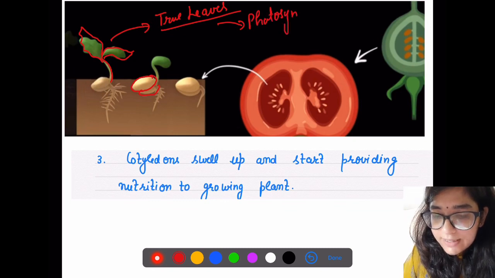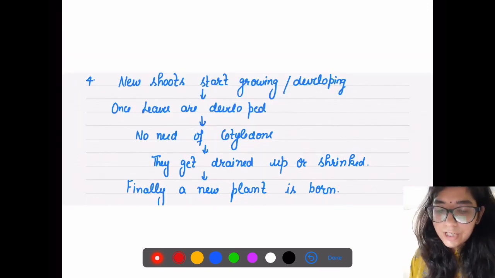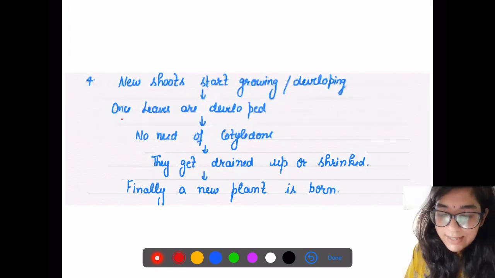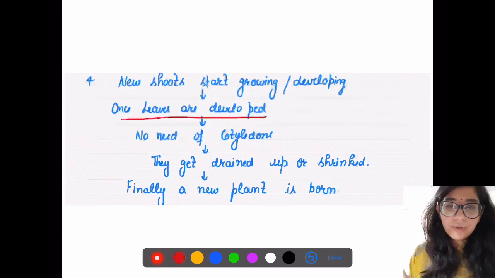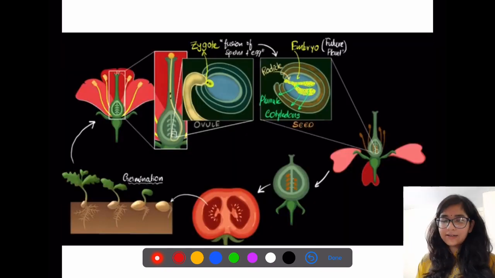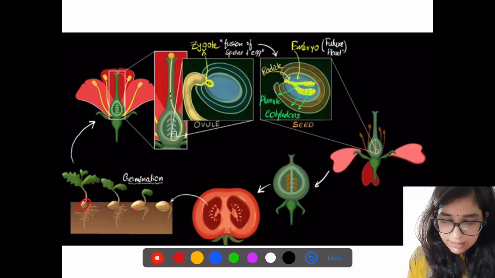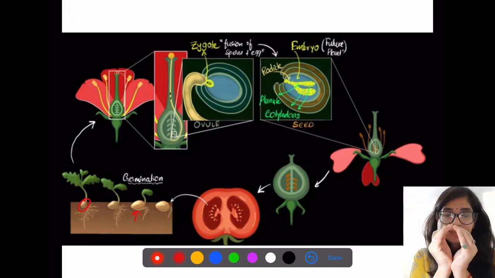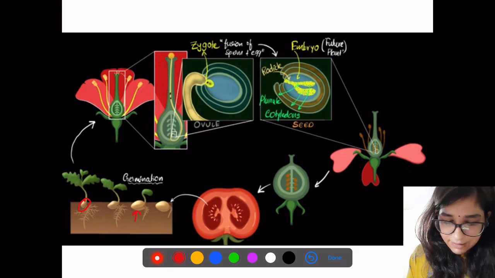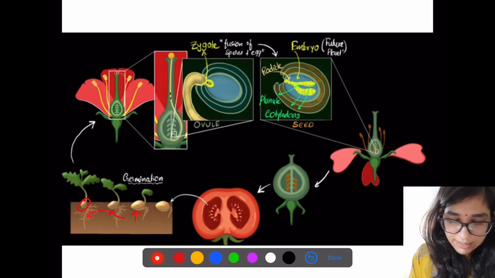The moment they start photosynthesis, these cotyledons start reducing in size. Once leaves are developed, there is no need of cotyledons; they get drained and shrink, and a new baby plant is born. Here you can see this cotyledon was mature and swollen, and the moment the new leaves start developing, this cotyledon shrinks.